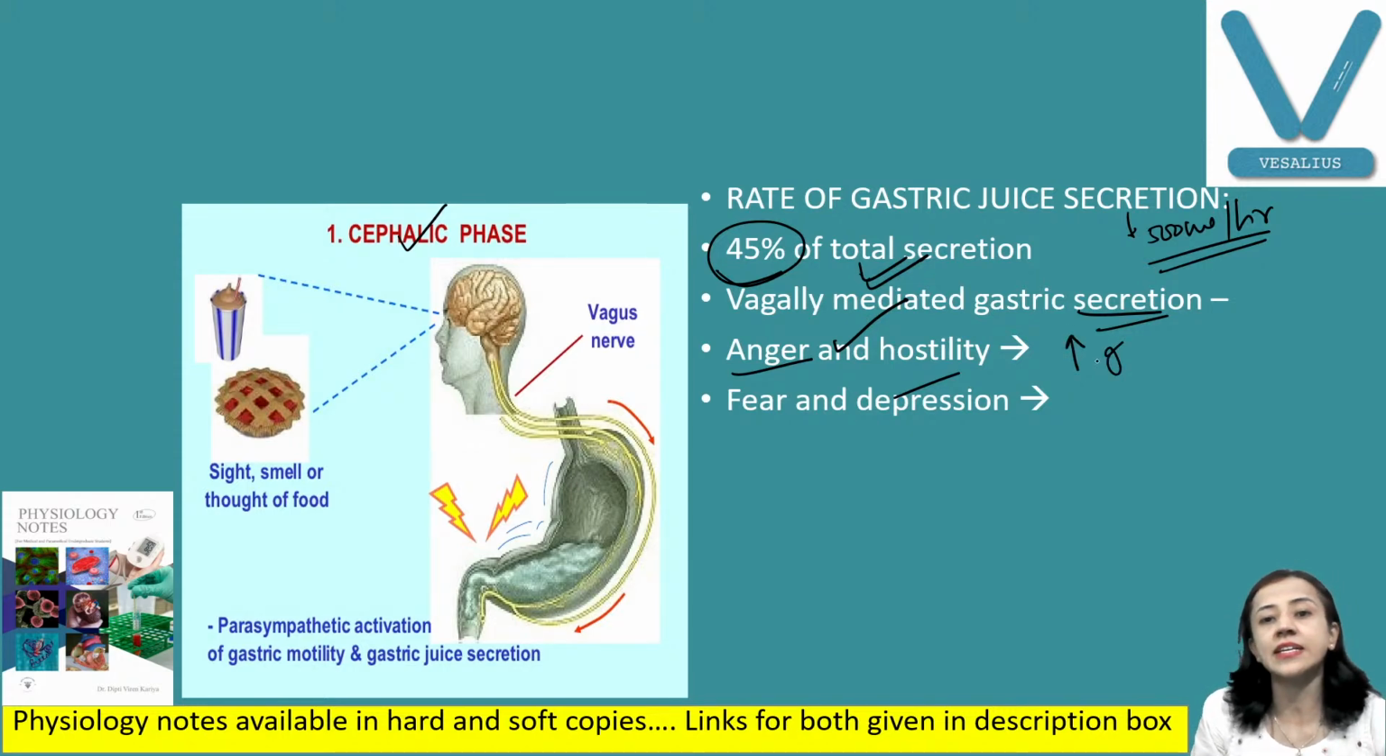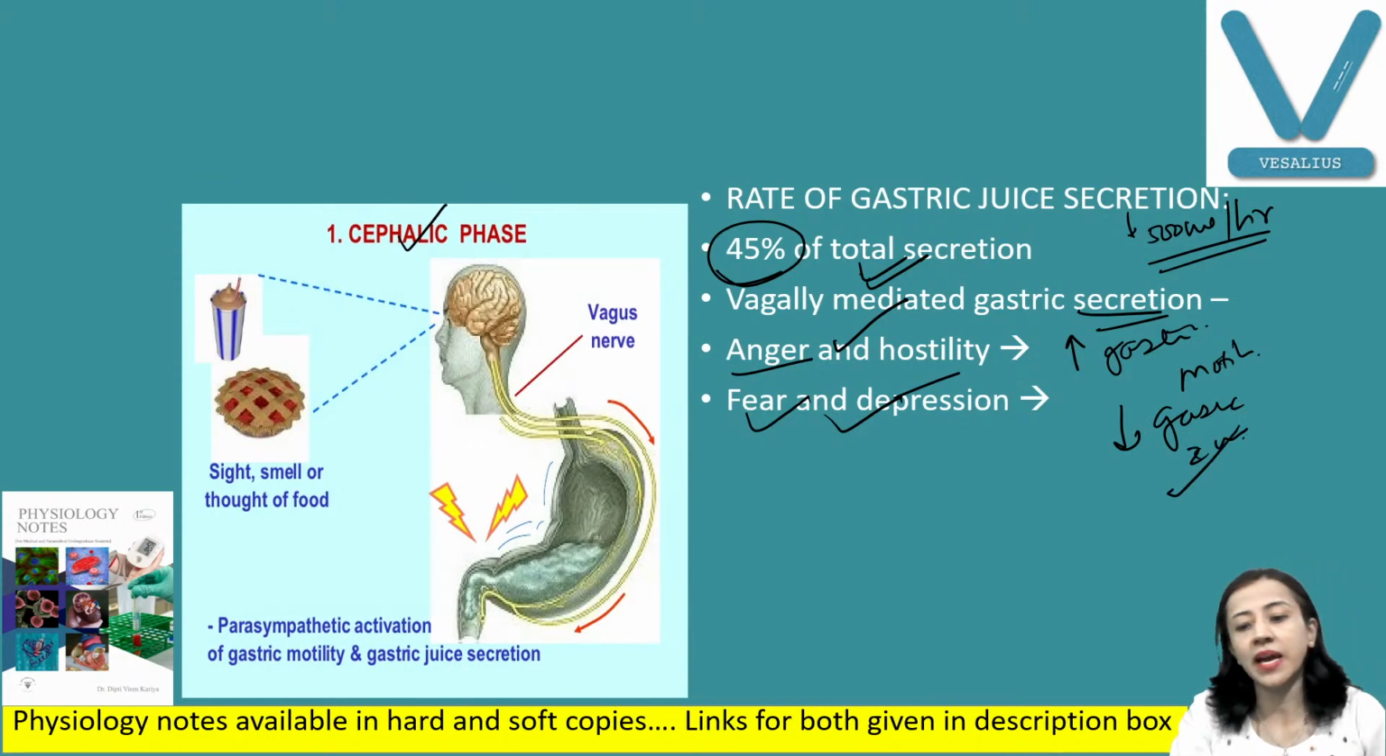You might have felt that if you have anger, if you have hostility, you feel gastritis because of the increase in the gastric secretion. Motility is also increased, and fear and depression decrease gastric secretion and motility. And this is the reason, because it is vagally mediated and influenced by higher centers.